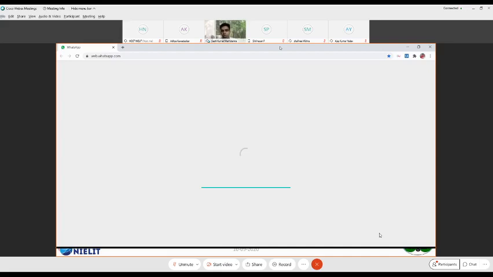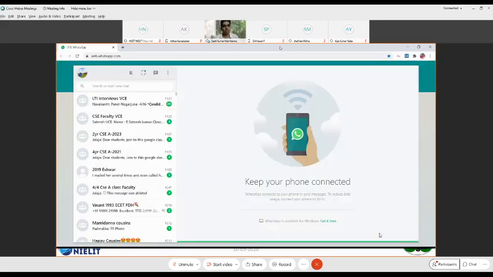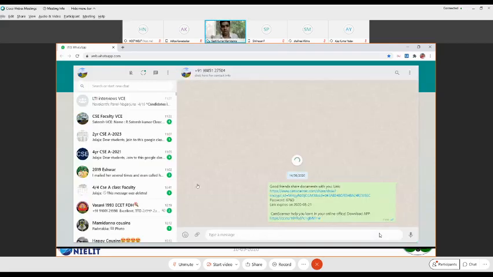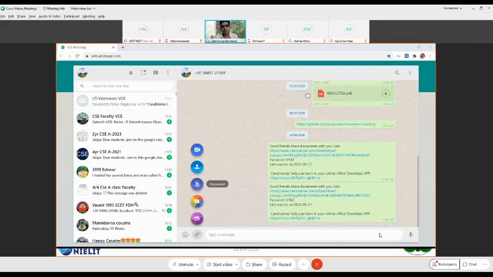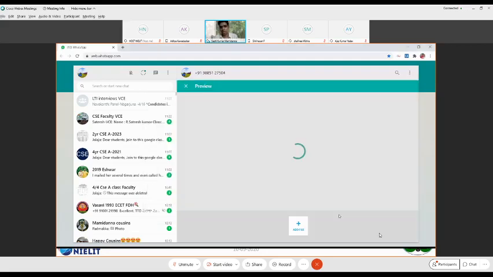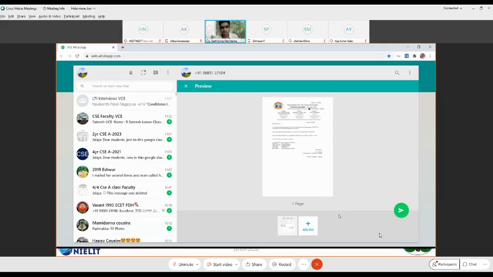It's taking a while to load WhatsApp. All right, it opened WhatsApp. Now it searches for my phone number, and it tries to attach the document which just got created. All right, this is the document which is appended, and it should basically click on send.